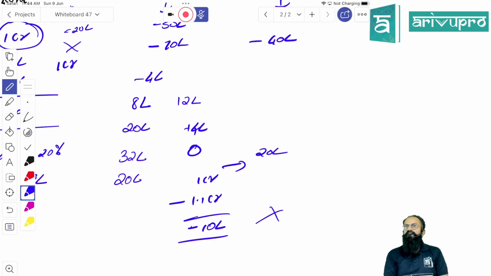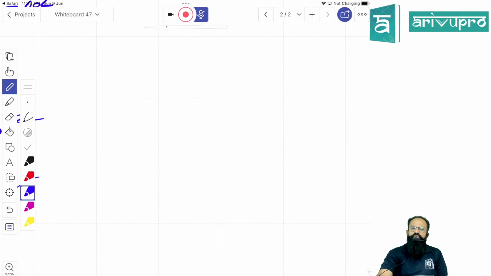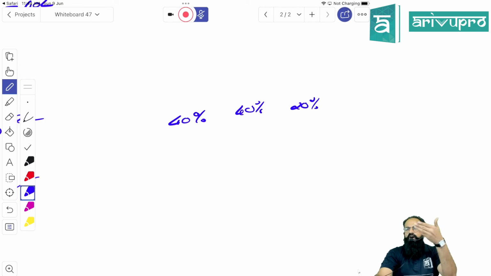Did he understand? Yes. So anyhow, the net effect will be the same. How, da? Tell me. Sir, if we divide 10 lakhs between the partners, and if they make a profit next year, again it will be minus. Like, net effect, how is it the same? I'll show you the difference. I'll say 40%, 40%, 20% is the dividing ratio. If I do it in your methods, you know what the scenario will be?